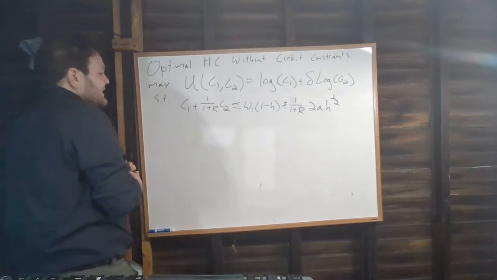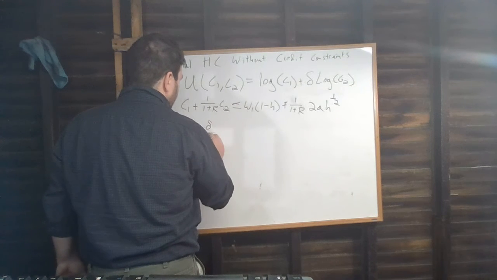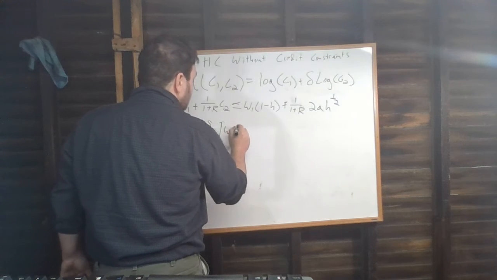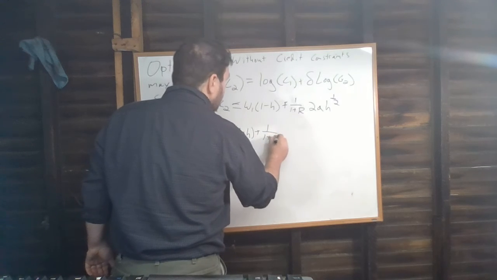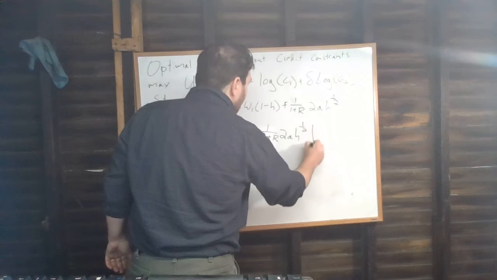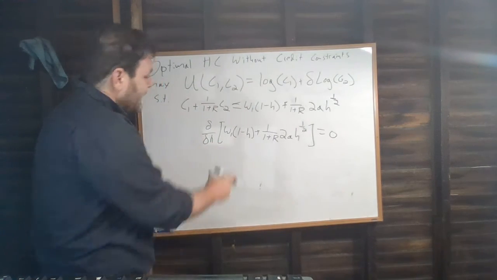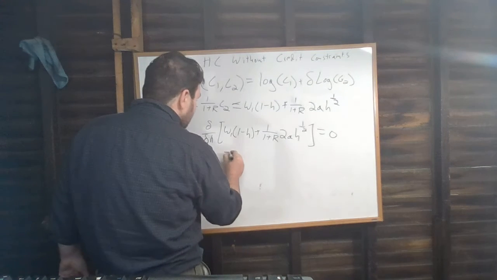So we're going to do that by saying the derivative with respect to H of this whole thing has to equal 0. This derivative is going to be just negative W1, this first piece.